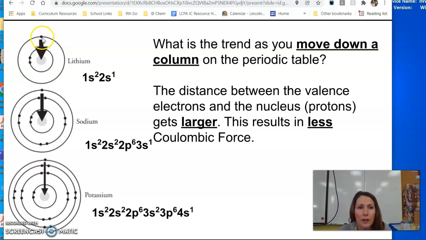So the distance between this electron in lithium and the positive nucleus is much smaller than the distance between this electron in potassium and the nucleus of potassium. Because the distance is increasing, it's getting bigger, the result is less force because of that indirect relationship between distance and force. So if we look at a column on the periodic table, we can say that electrons are getting further away from the nucleus, which is going to decrease the force of the nucleus on those electrons. And so that's our first trend that we're going to be looking at here, the difference between going up and down a column on the periodic table.